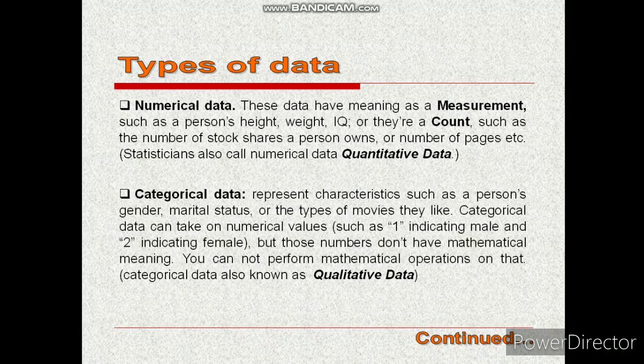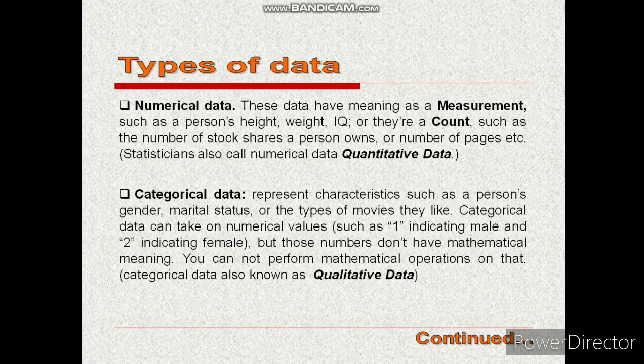Categorical data represent characteristics such as a person's gender, marital status, or the types of movies they like. Categorical data can take on numerical values such as 1 indicating male and 2 indicating female. But those numbers do not have mathematical meaning actually. You cannot perform mathematical operations on that. Categorical data is also known as qualitative data because it has qualitative essence. We cannot calculate it, we cannot count it, but we know what exactly it is, like the gender, male, female.